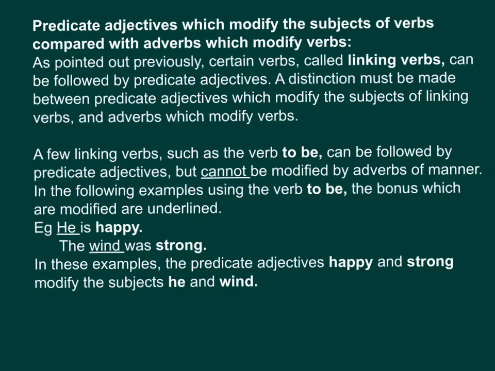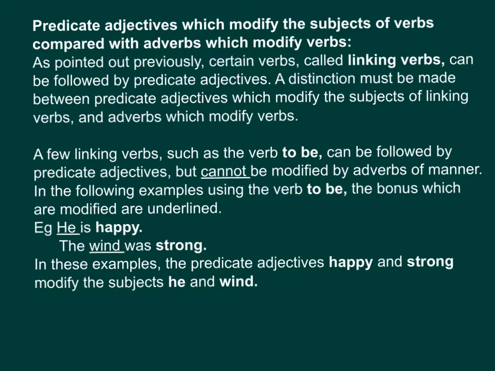Predicate adjectives which modify the subjects of verbs compared with adverbs which modify verbs. As pointed out previously, certain verbs, called linking verbs, can be followed by predicate adjectives. A distinction must be made between predicate adjectives which modify the subjects of linking verbs and adverbs which modify verbs.